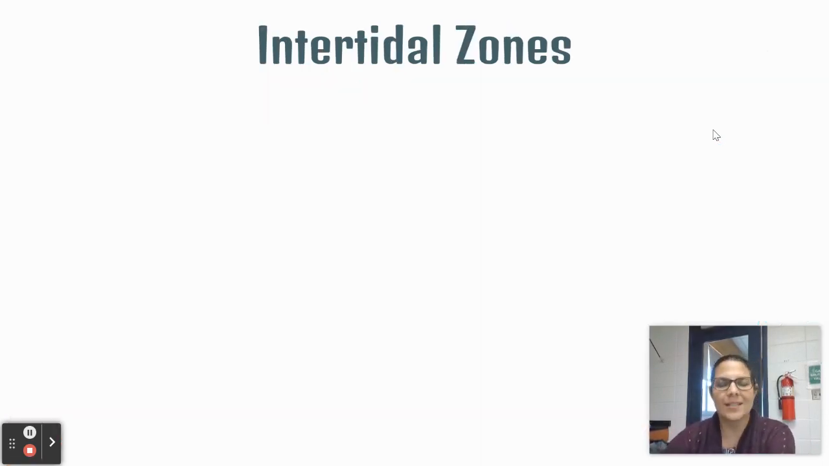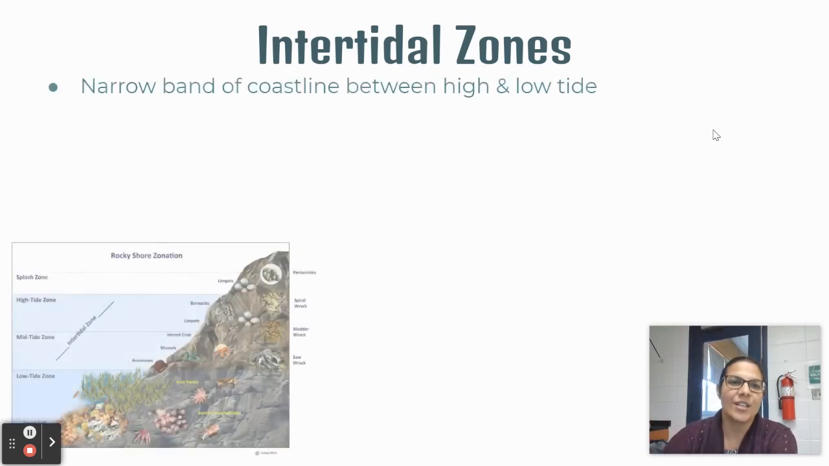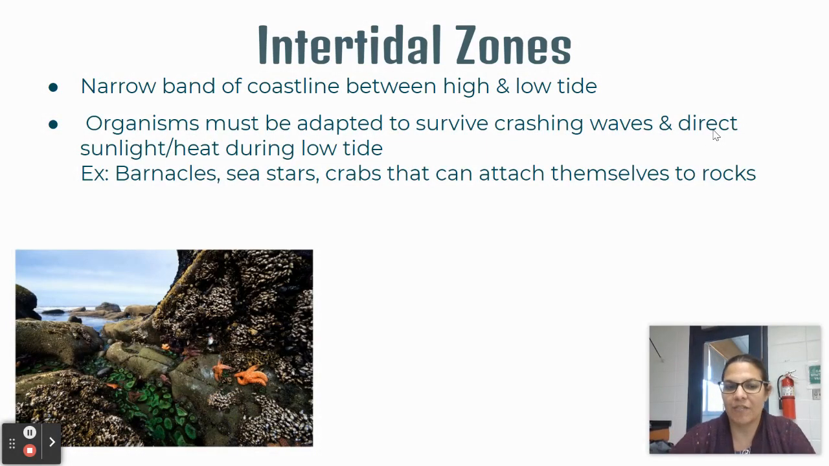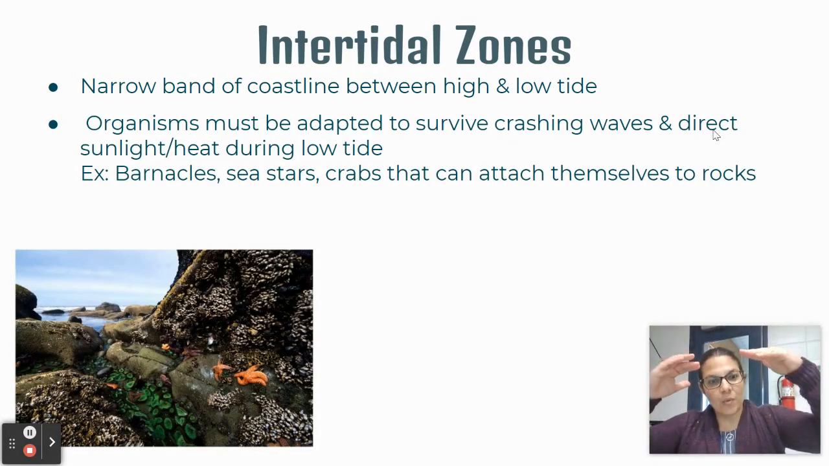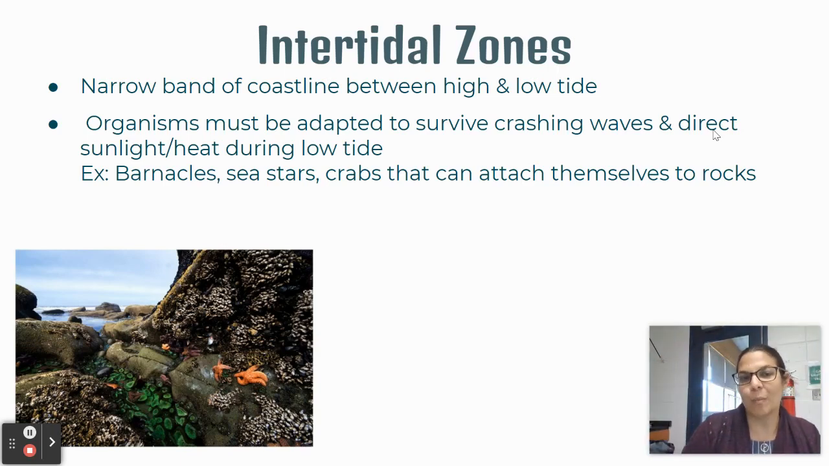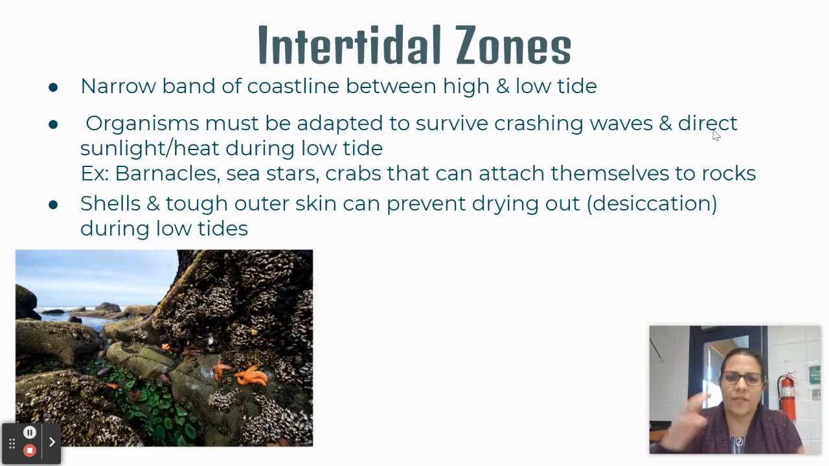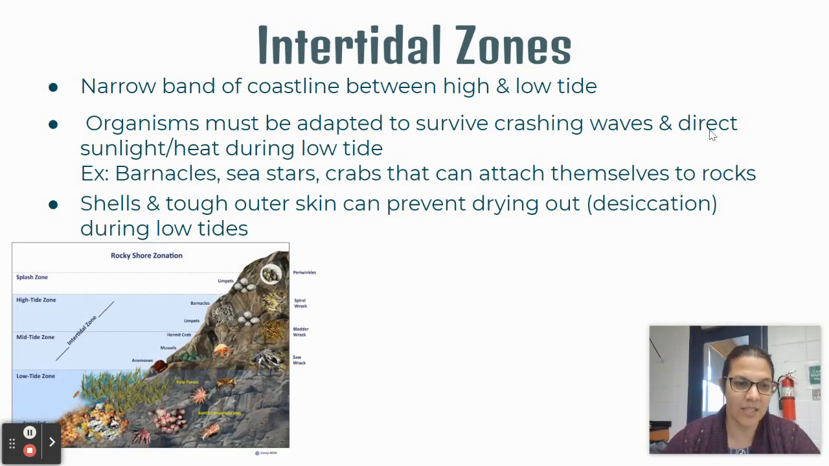Intertidal zones is what it sounds like, intertidal, between the tide. So you have the high and low tides. And this is a really tumultuous place to live because you need to be covered part of the time with water, and then you need to be exposed to air part of the time. So they need to survive crashing waves, direct sunlight, heat, and they need to be able to avoid being desiccated, drying out. So you have barnacles, sea stars, crabs. They attach themselves to rock, and they have shells and tough outer skins that prevent them from drying out during these low tides.